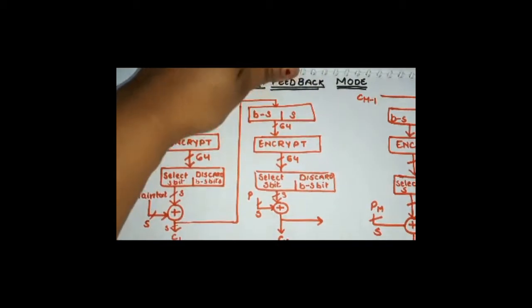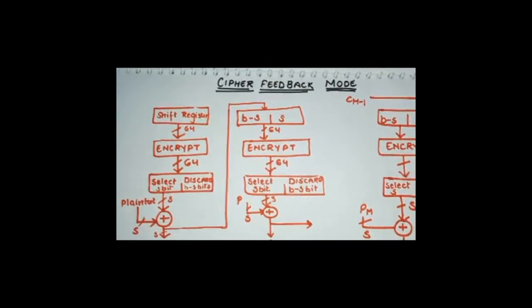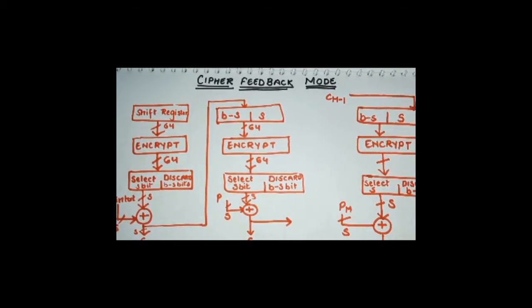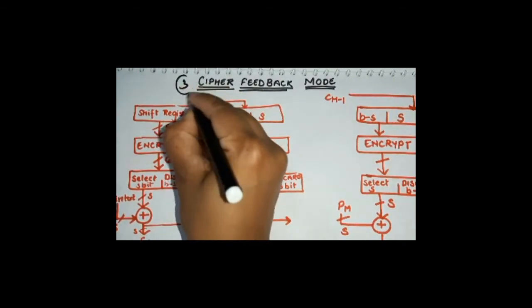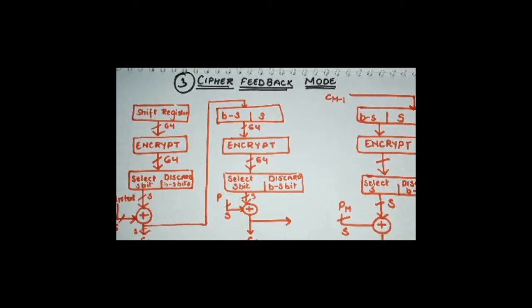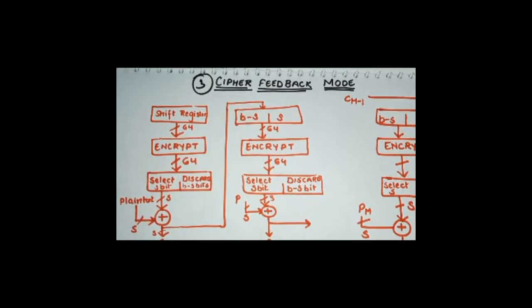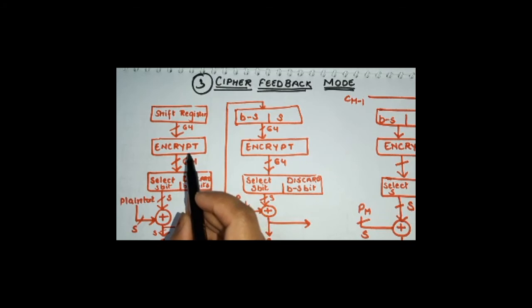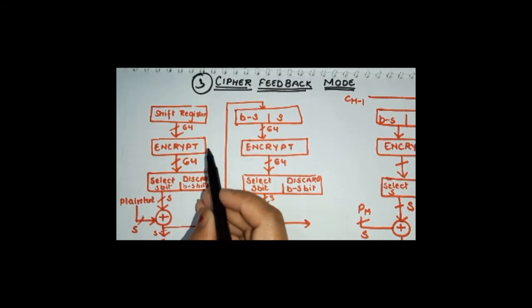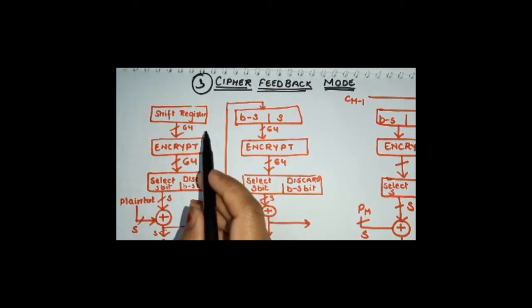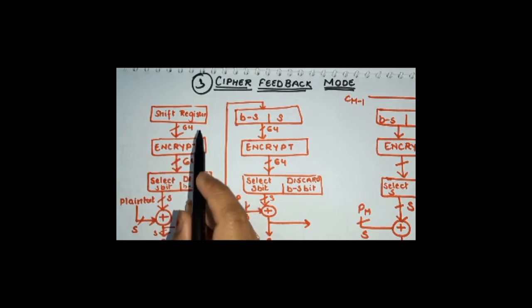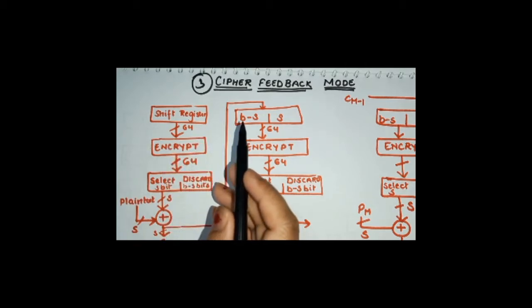The next topic, the third mode that we're going to discuss, is the cipher feedback mode. Now I would like to discuss the cipher feedback mode in certain steps. If you see the steps here, we first load the initialized vector in the top register, along with the key.